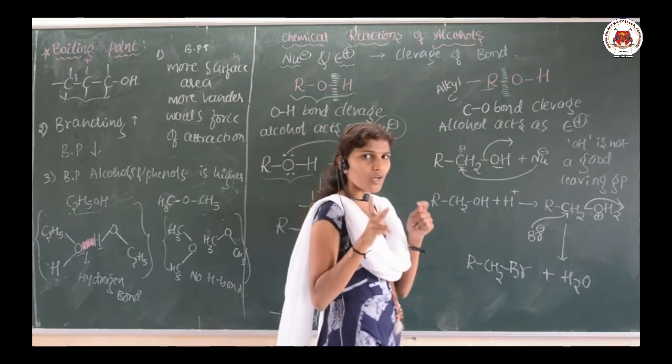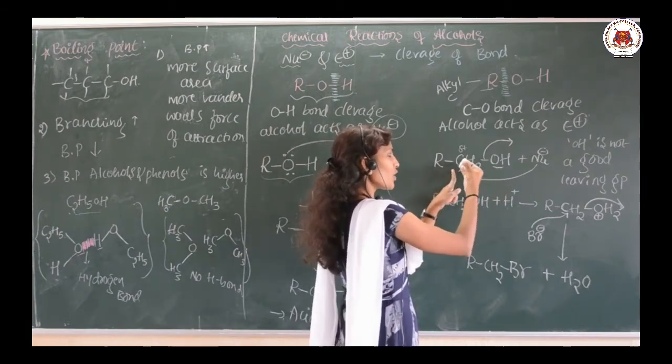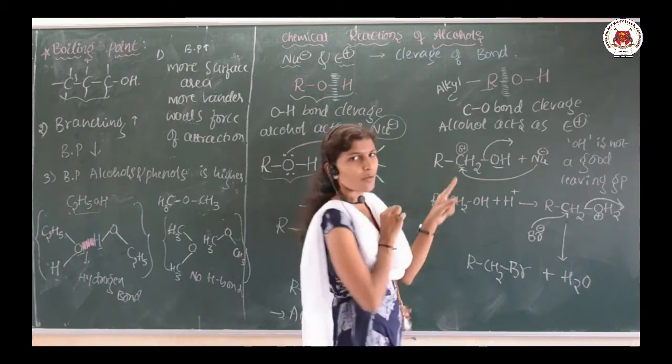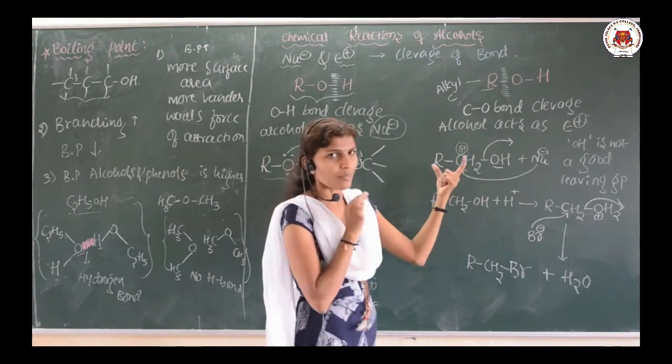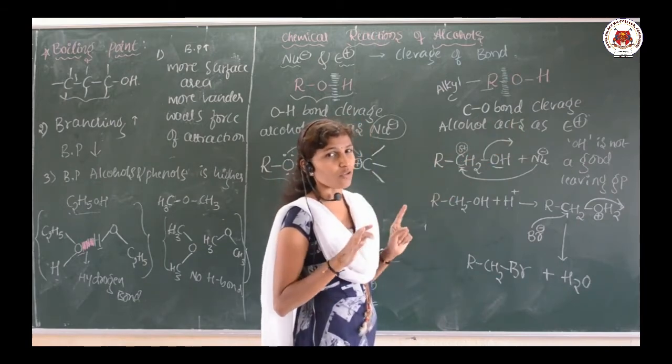Oxygen is electronegative, so it can drag the electrons, and carbon gets a delta positive. So it becomes an electrophile.